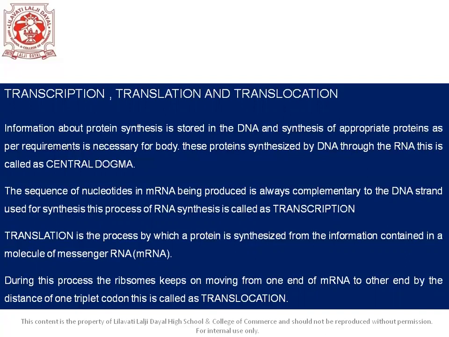All right. Then we have something called the central dogma. The synthesis of proteins by DNA through the RNA is called the central dogma. So DNA transcription, then we have the RNA translation to protein. That's how this works. So we have the genetic information passing from the DNA to the RNA, and then through RNA for protein synthesis.